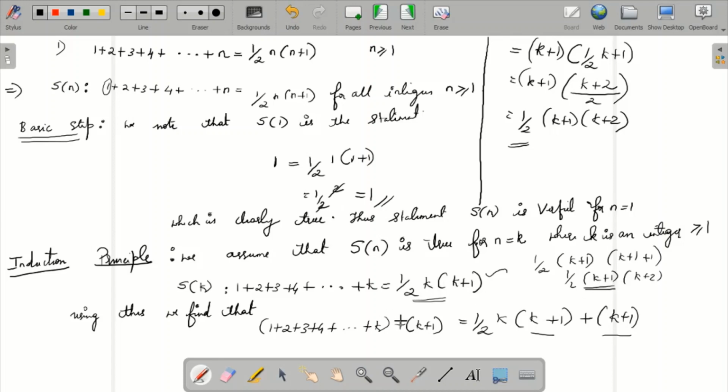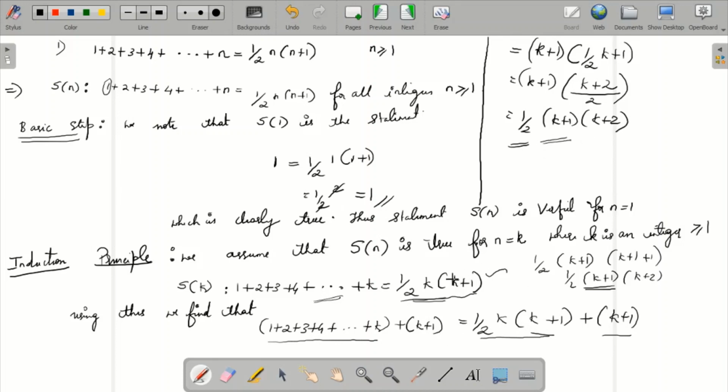Same way, I solve the left hand side. See, 1 plus 2 plus 3 plus 4 plus up to k, this I assume to be true. Based on this I try to solve for k plus 1. You know k plus 1 is the next term after k, so I need to add k plus 1. So this entire thing is equal to this particular equation. I replaced this equation with this equation, half into k into k plus 1, plus this k plus 1. When I solved, I got this particular result.